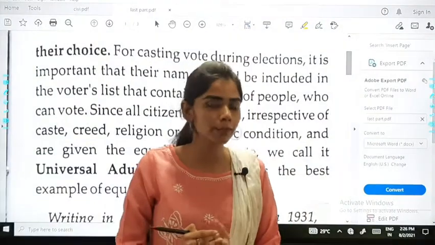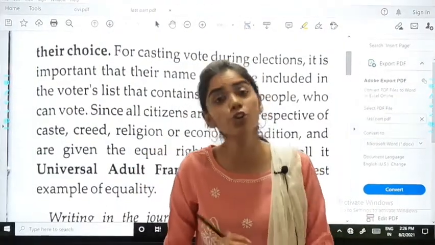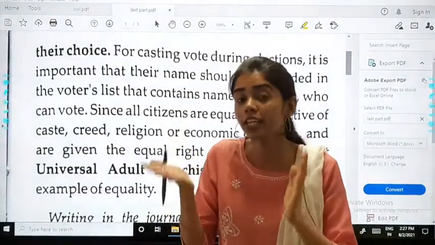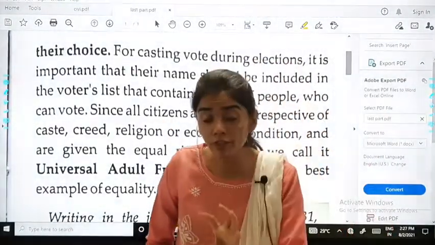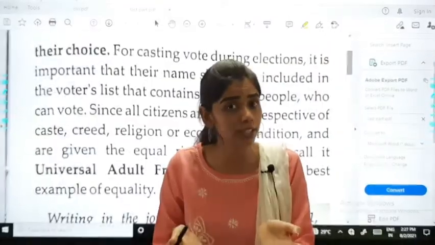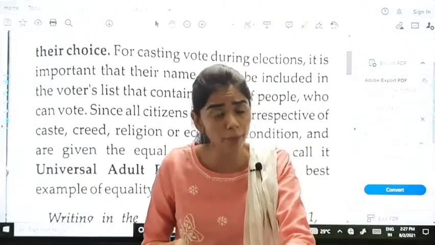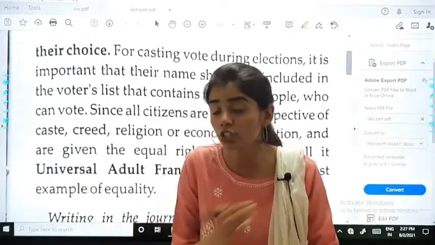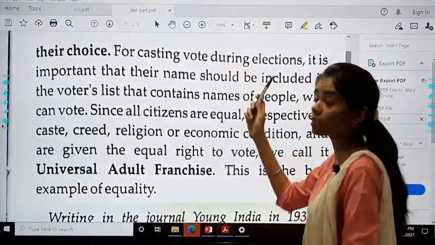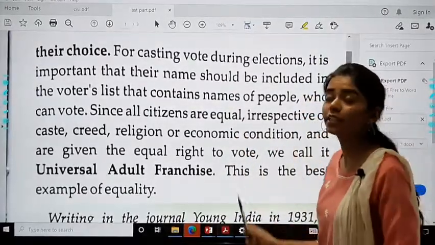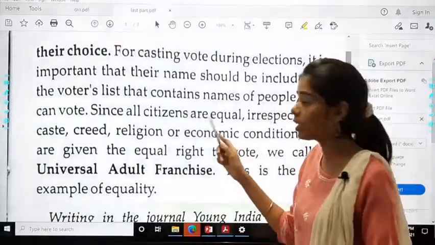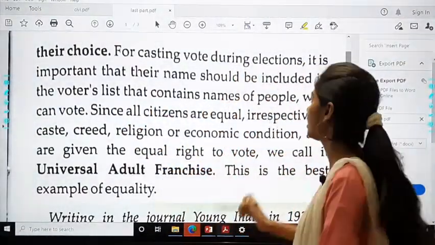Now see, you people are not 18 years old, you are below 18. So you don't have the right to vote. Whoever is our choice among all the election representatives, from every party there are representatives. So it is our choice to whom we give our vote. Clear?